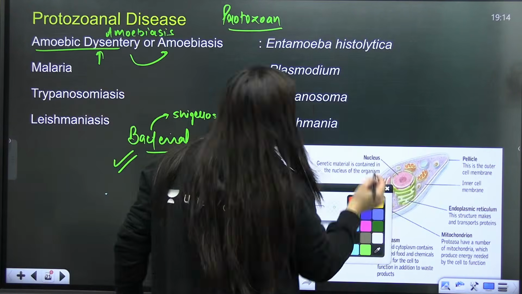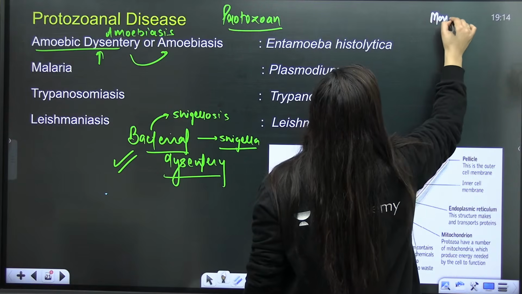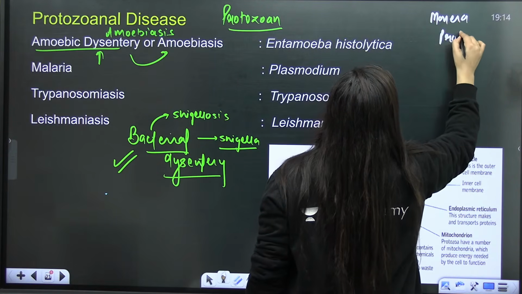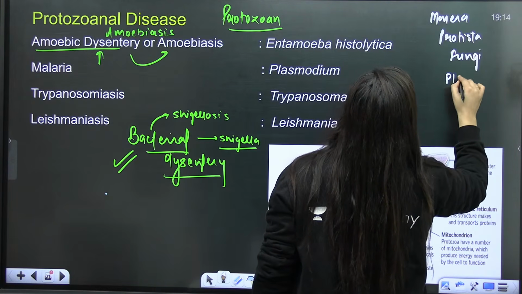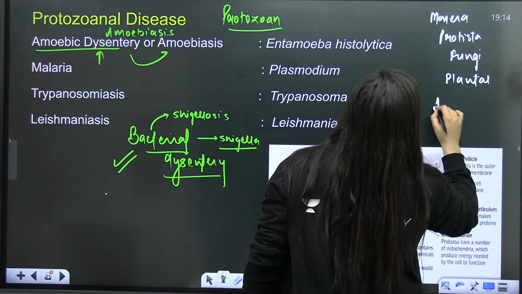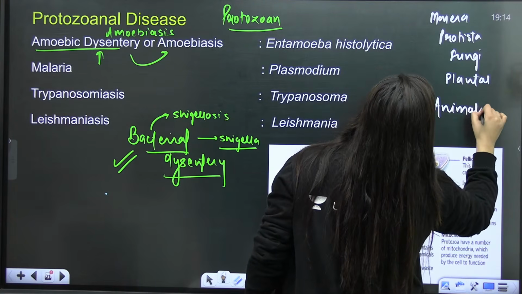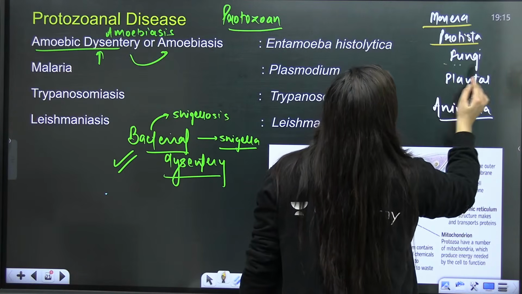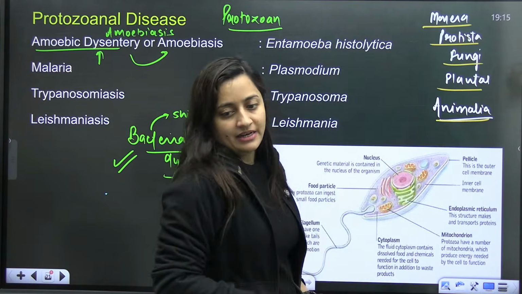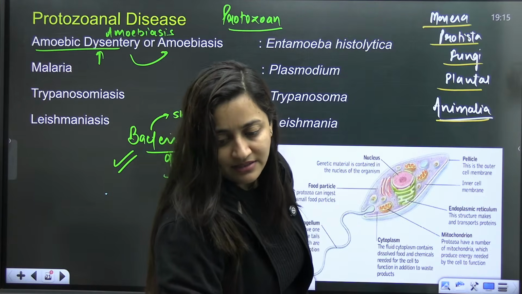Students, we discuss the various kingdoms: the kingdom Monera, the kingdom Protista, the kingdom Fungi, the kingdom Plantae, and the kingdom Animalia. We talk about the Monera, Protista, Fungi, Plantae, and Animalia. These are the kingdoms that we discuss.